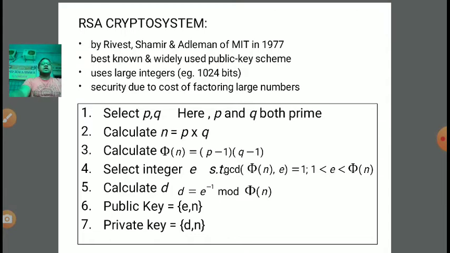Third point is calculate the Euler totient function phi of n. If a number is prime, suppose p is a prime number, then the function will be phi of p is equal to p minus 1. Clear?